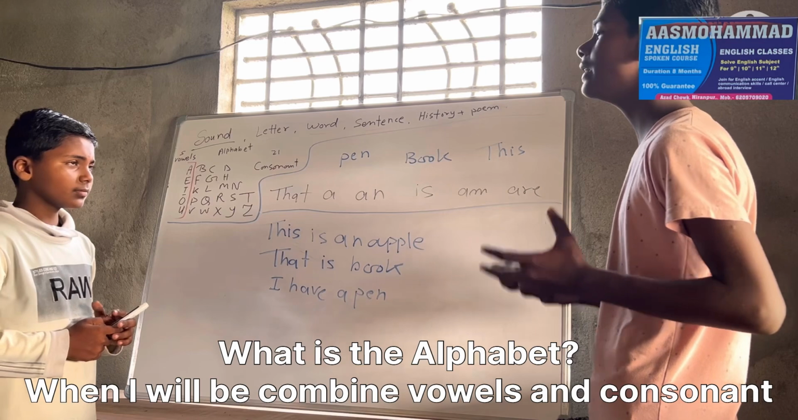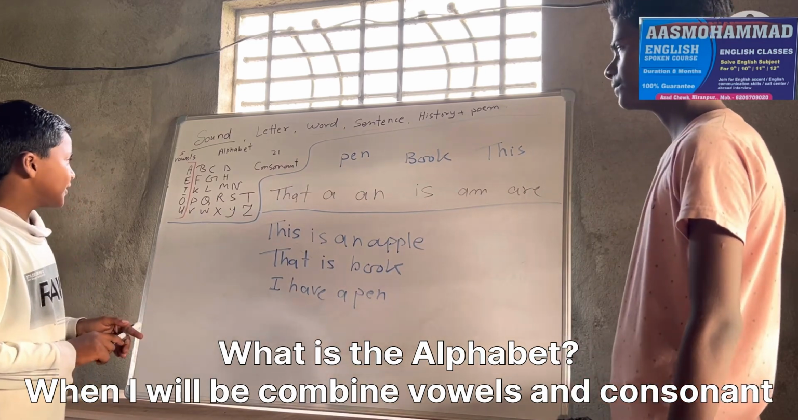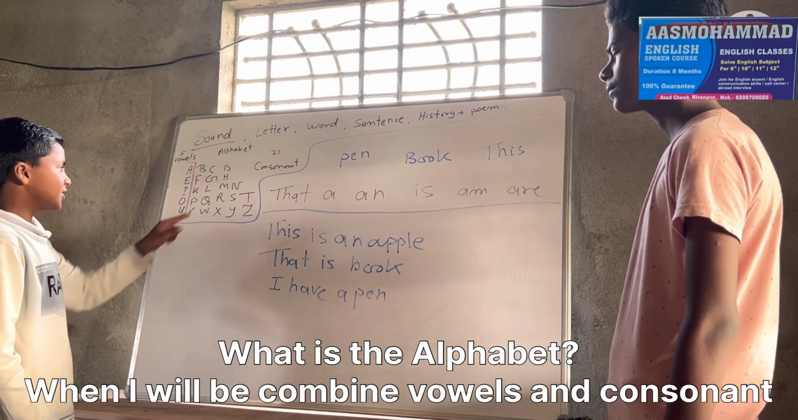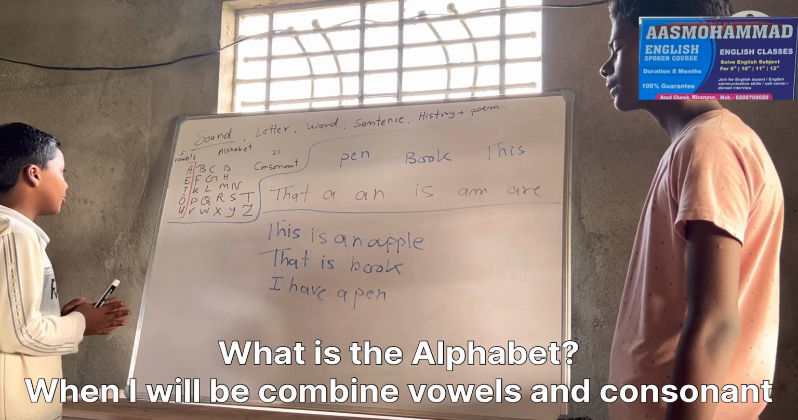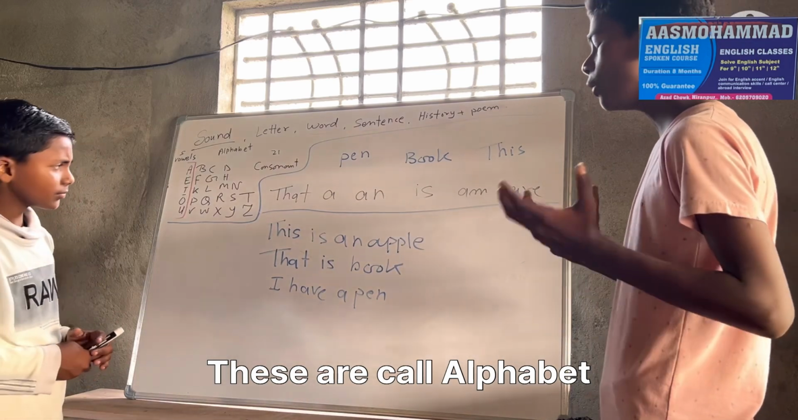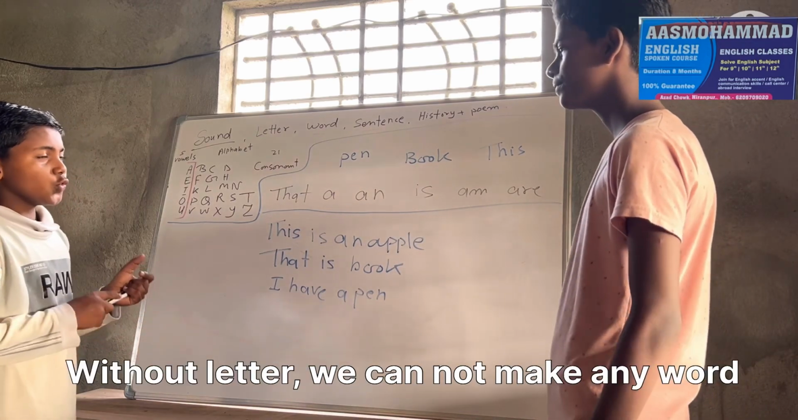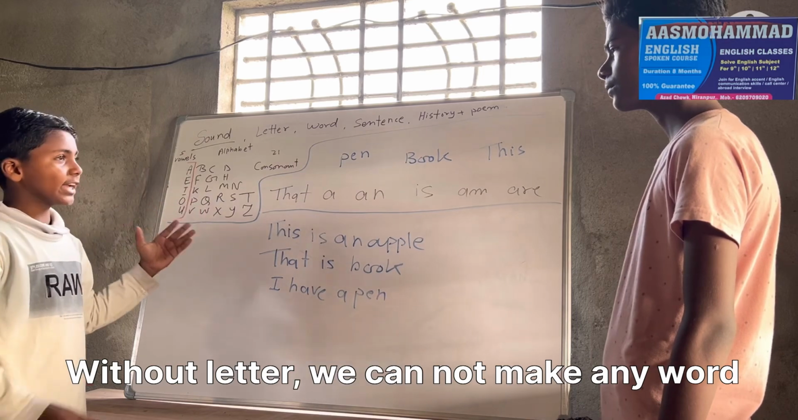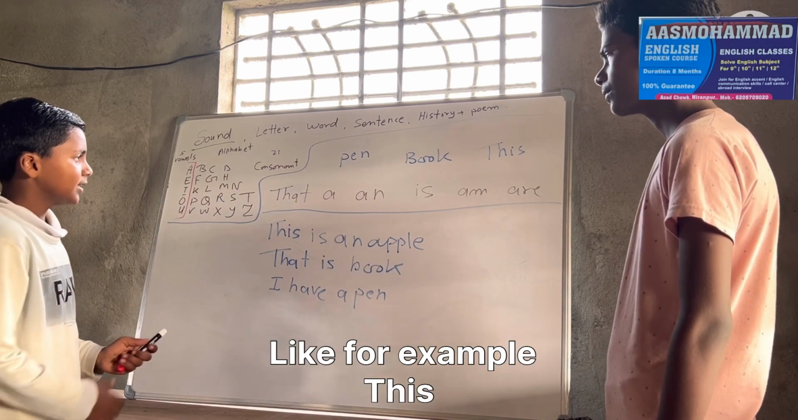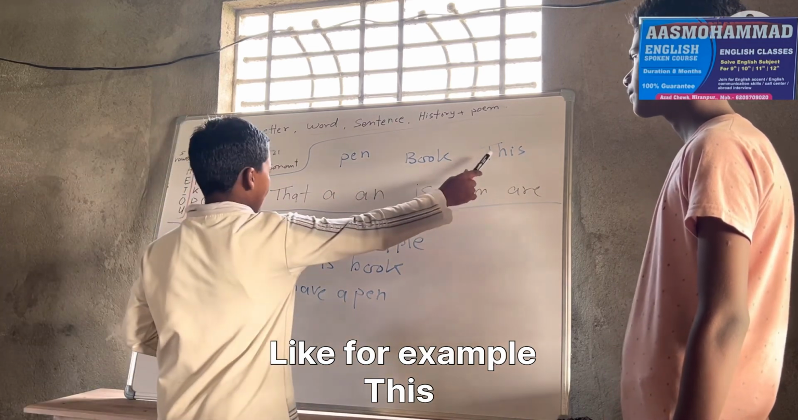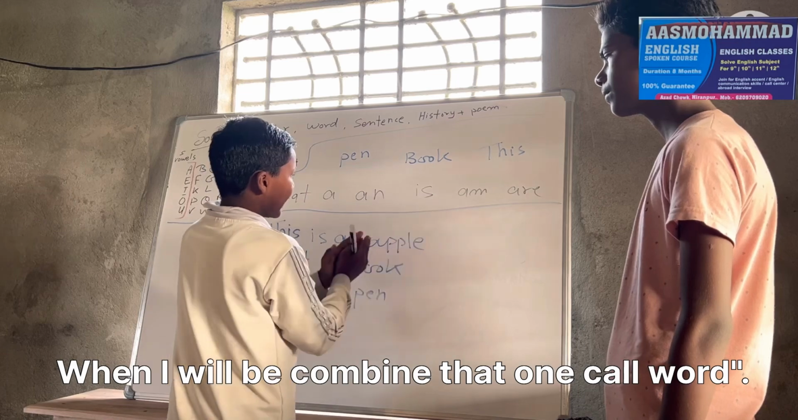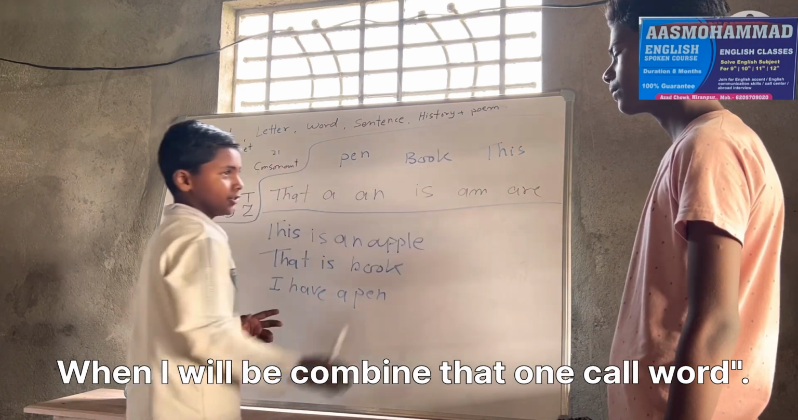What is the alphabet? Alphabet, when I combine vowels and consonants, these are called the alphabet. And how to make words? Without letter, we cannot make any word. Like for example, I take T, H, I, S. When I combine them, that one is called word.